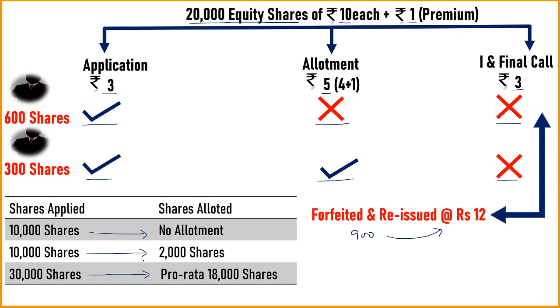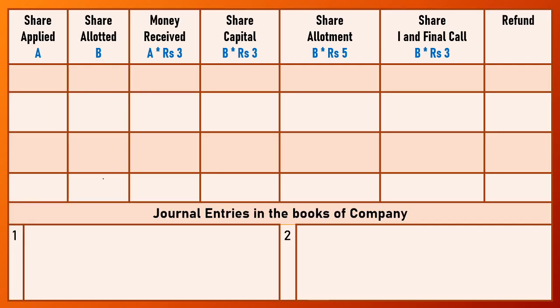Now first we understand how we prepare the analytical table for distribution of application money. So our first column is shares applied by the public, that is column A. Column B is shares allotted by the company. Now when the company receives money at the time of application, that is application money, here we multiply the number of shares applied, that is column A, with the application money of rupees 3 per share.